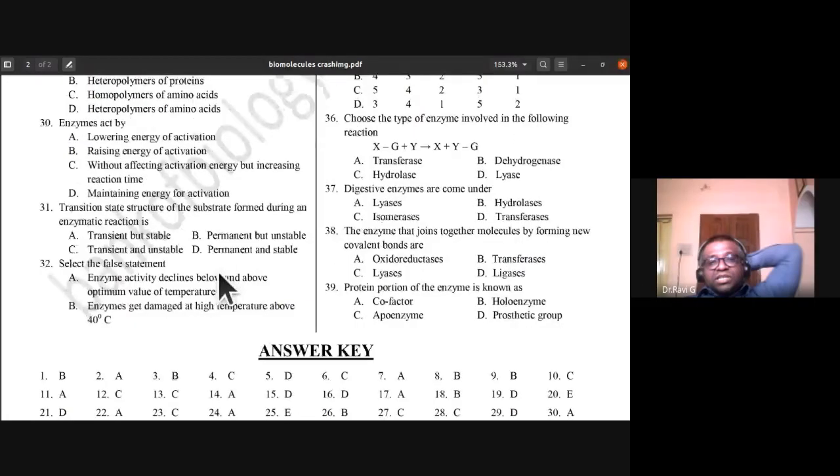Transition state structure of the substrate formed in an enzymatic reaction is transient but stable, permanent but unstable, transient and unstable, permanent and stable. So which is the right option for this? So it is transient and unstable is the right answer for it. So transient and unstable. So 31st is C.